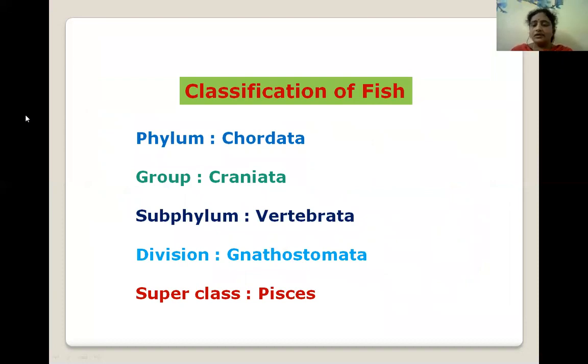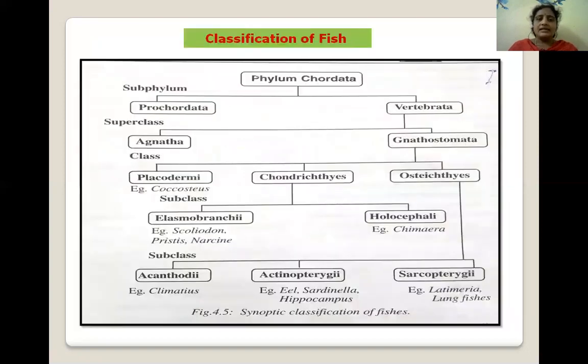Next, now I am going to explain the classification of fish. The classification includes the phylum Chordata, group Craniata, subphylum Vertebrata, division Gnathostomata, and superclass Pisces. This slide shows the classification.